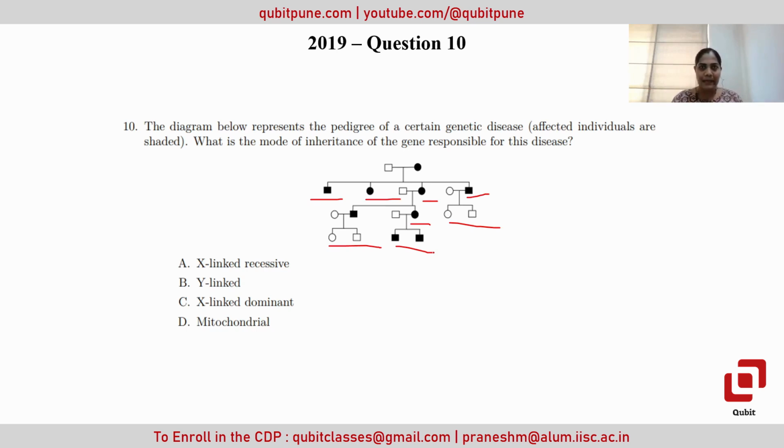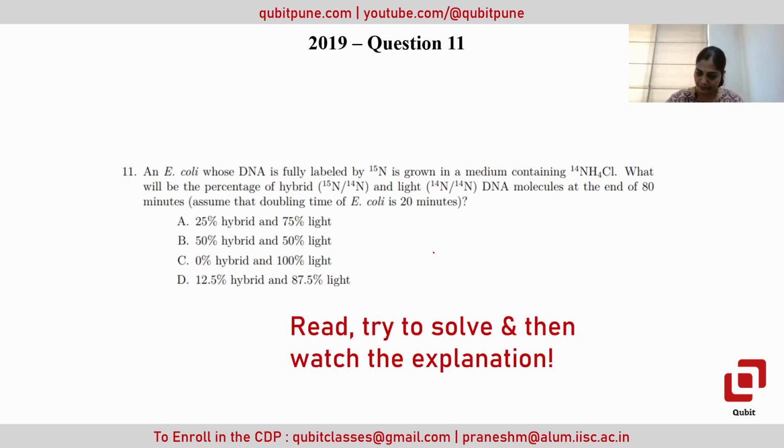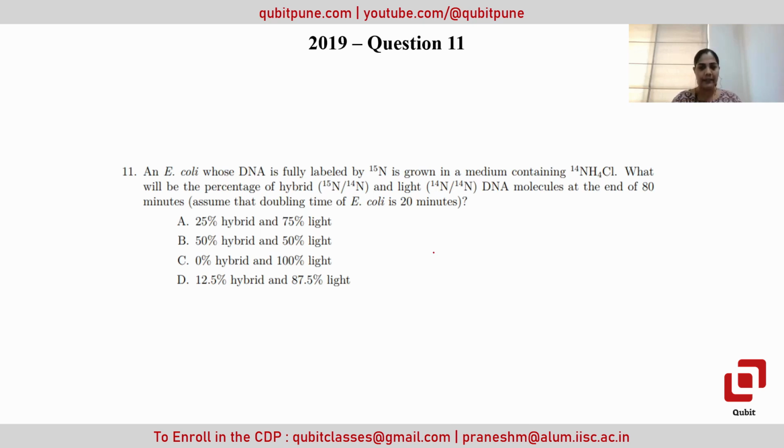So look at the pattern, before ruling out, such a pattern is a very unique example. So this is a case of mitochondrial disease transmission. Next. Option D.